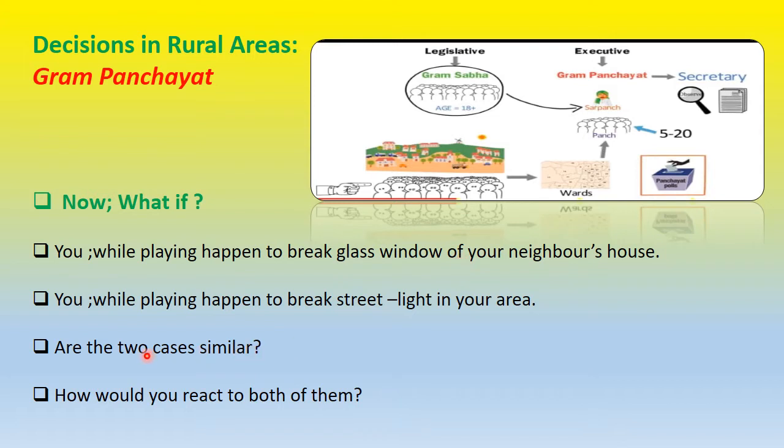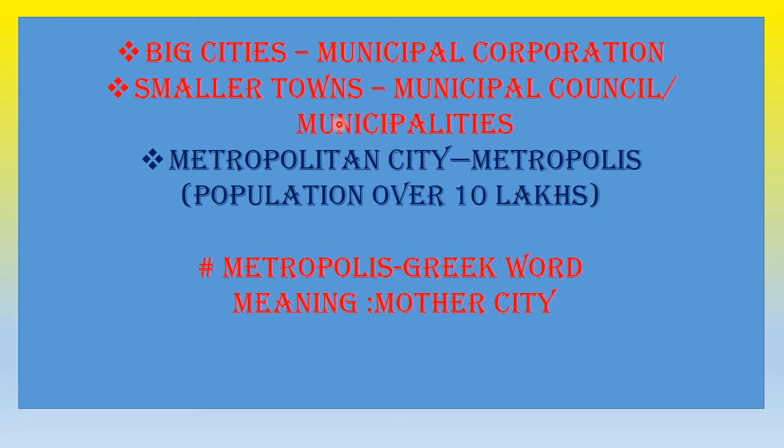So you can see, are these two cases similar? No. And the way we will react to both cases would be different. Now, if it is a big city, then we have a municipal corporation. If it is a smaller town, then we have a municipal council or municipalities. These two words are used for the same thing. If you see municipal council written or municipality, they mean the same, but generally we use municipalities more when we talk about smaller towns.